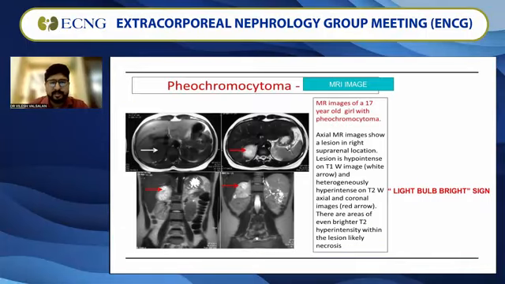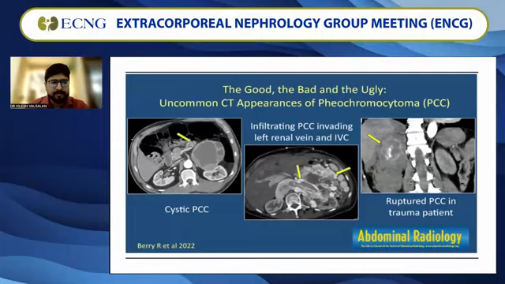If you look at this image, it's an MR image of pheochromocytoma in a 17-year-old girl. This image shows a T1 image in the left upper corner, which shows a hypointense lesion. But when it comes to the T2 image, it is heterogeneously hyperintense. And this is called the light bulb bright sign on imaging. So the light bulb bright sign on MRI is indicative of pheochromocytoma.